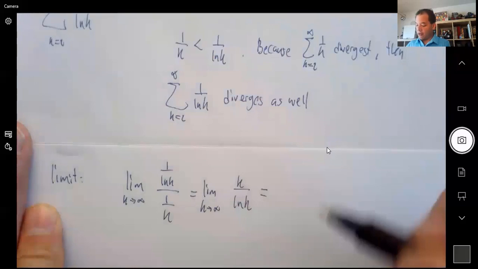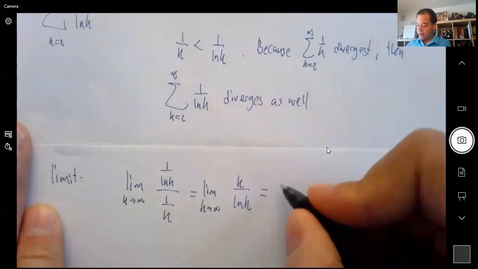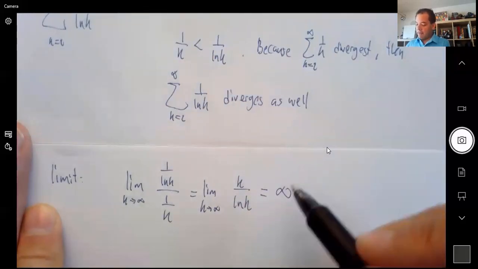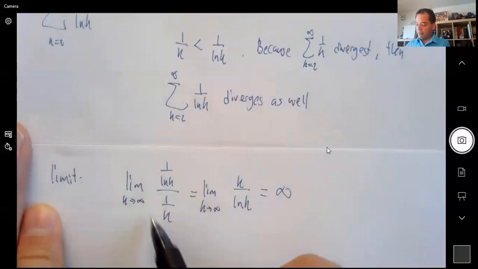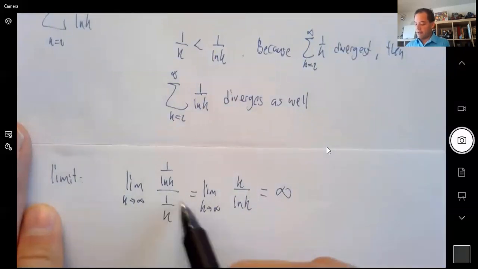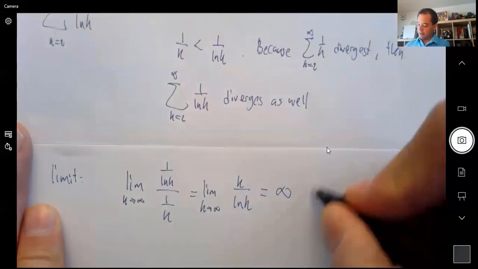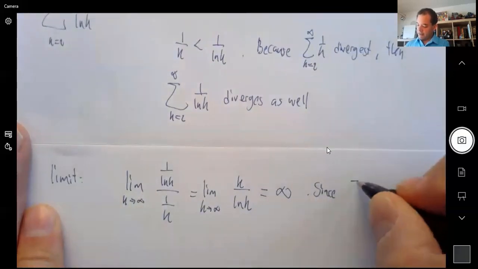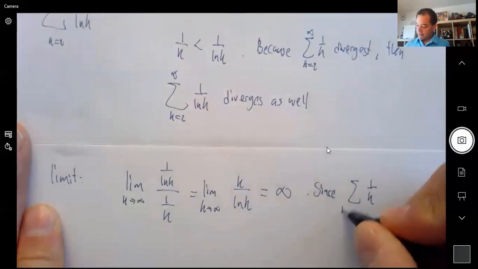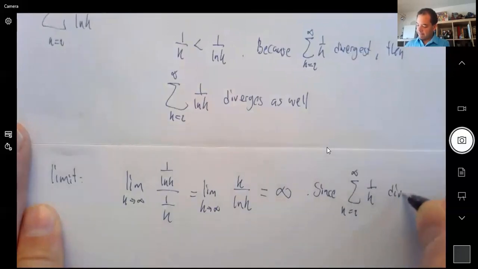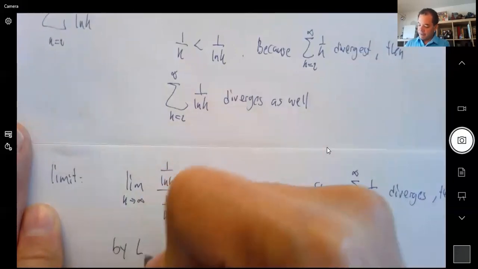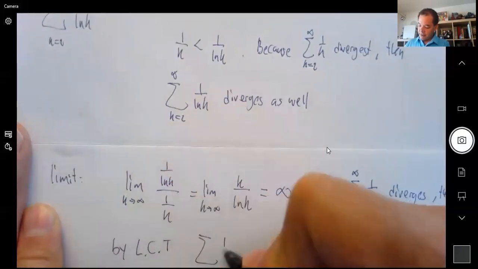We know k goes faster than ln k, so this is infinity. And infinity works if you know the bottom one diverges. If the bottom one diverges, then by the limit comparison test, the top one diverges too. So since 1 over k diverges, then by limit comparison test, 1 over ln k diverges as well.